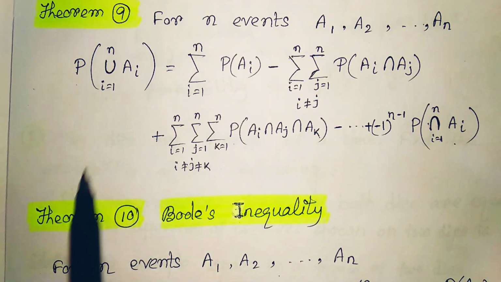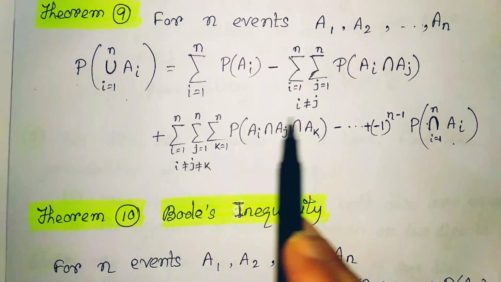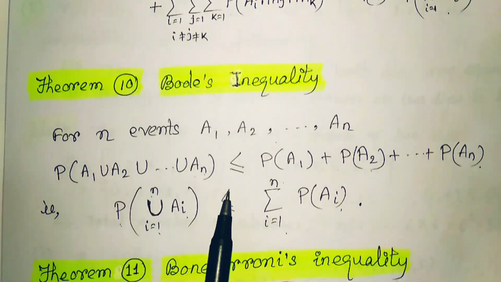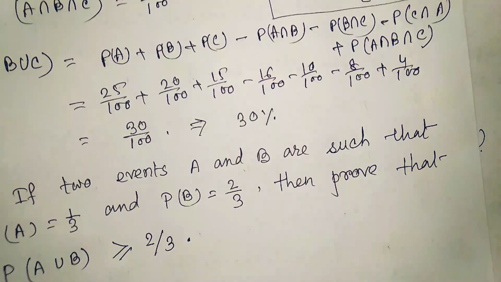Just look at the previous one. Here this one is less than or equal to this one, because the remaining portion we deduct. That's why we can easily write it as less than or equal to. That one also we can solve, or we can just understand with an example.